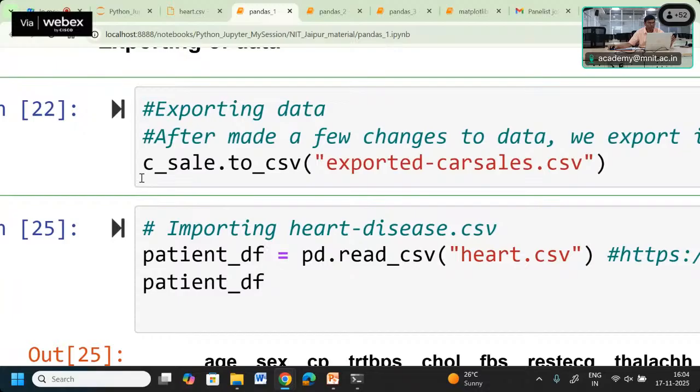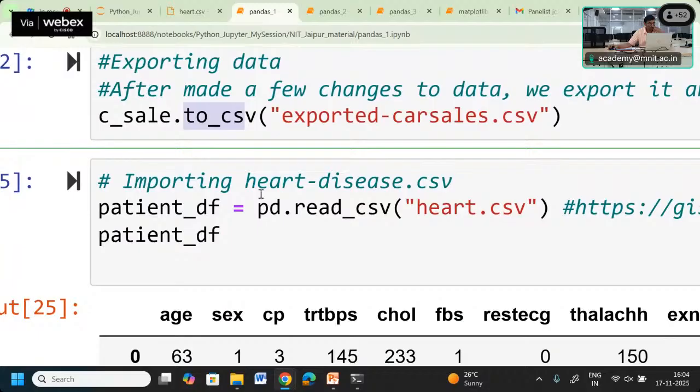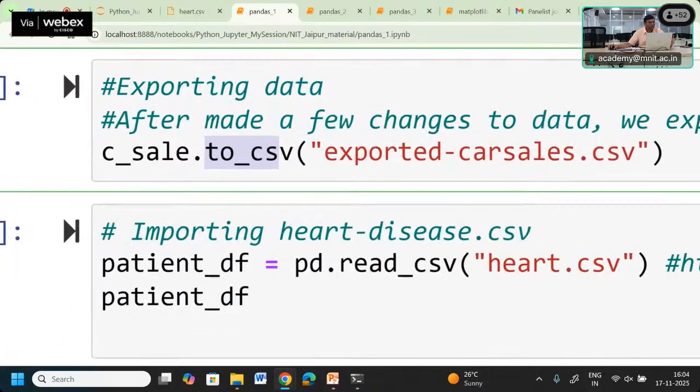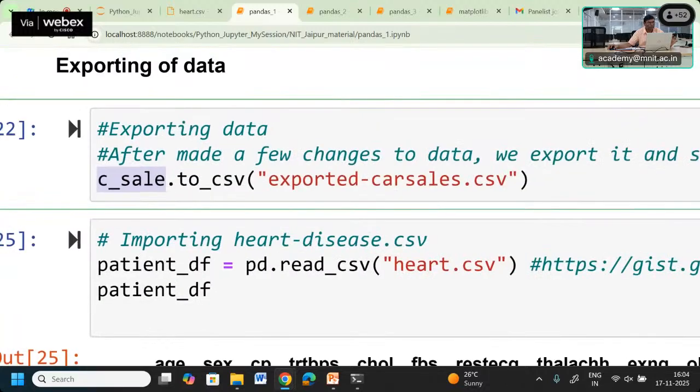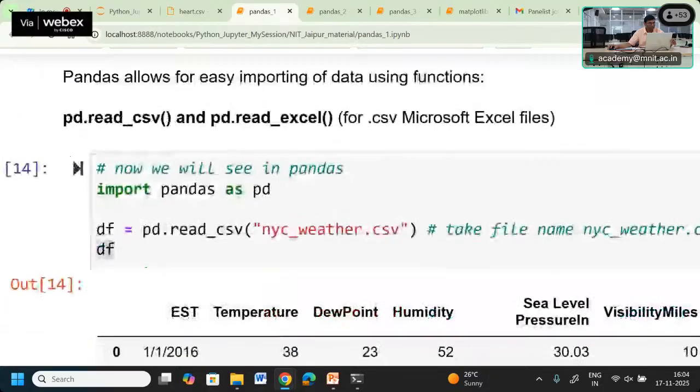Say if you name it c_sale, it means whatever data we have, we process somehow, and then we can export that data. So then we have to use to_csv. This c_sale is basically your data frame. See, c_sale is not here.